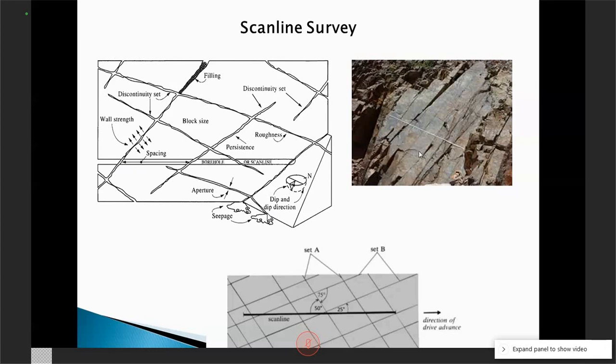Third property. Because we are now very close to the joint, we are looking at whether there is any infilling material. Like here, whether there is any infilling material, so we are checking it.